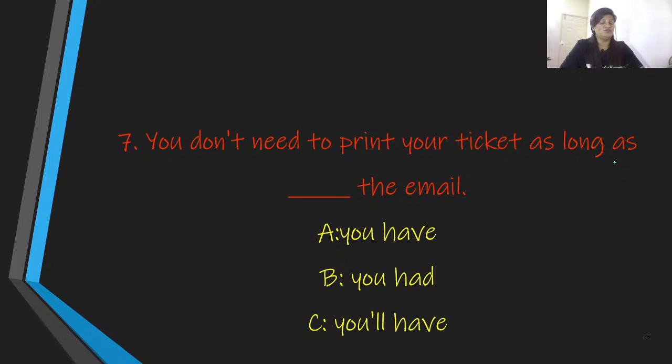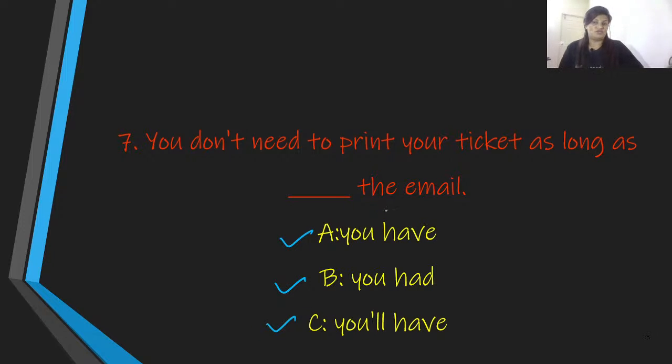Next one: you don't need to print your ticket as long as dash the email. What type of possibility are we speaking about over here? Or what type of conditions are we talking about over here? Is it possible, probable, improbable, or impossible? The options are A, you have, B, you had, C, you will have.